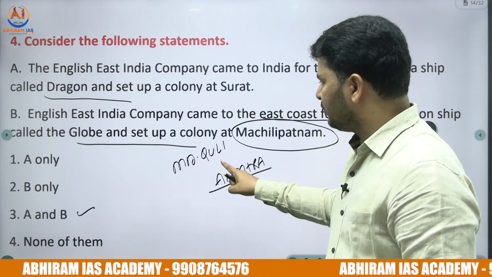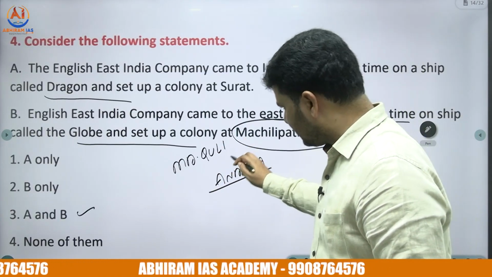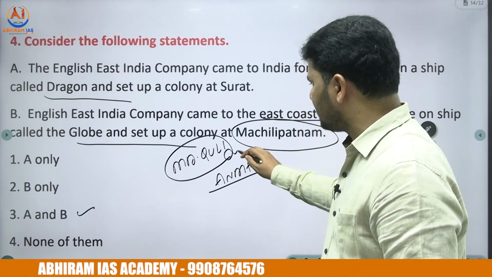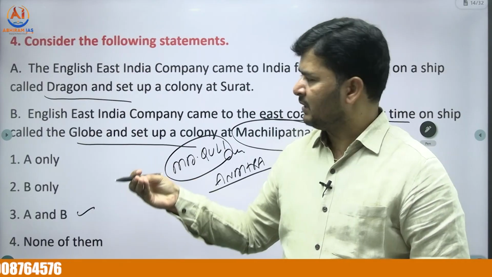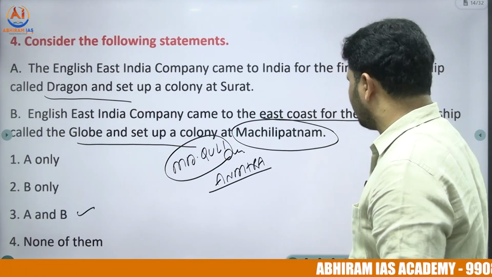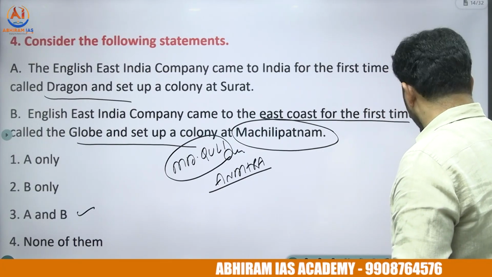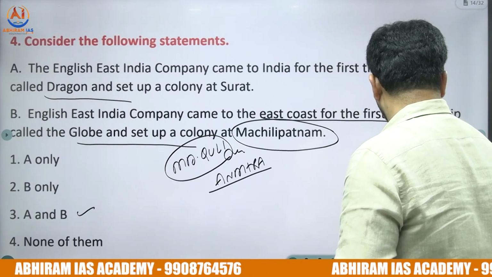So Muhammad Quli Qutub Shah was the ruler of the Golconda Kingdom. By taking this permission from Muhammad Quli Qutub Shah, the English East India Company, under the guidance of Captain Hippon, landed on Machilipatnam on a ship called Globe. So the right answer for this question is option 3. Both the statements are correct.